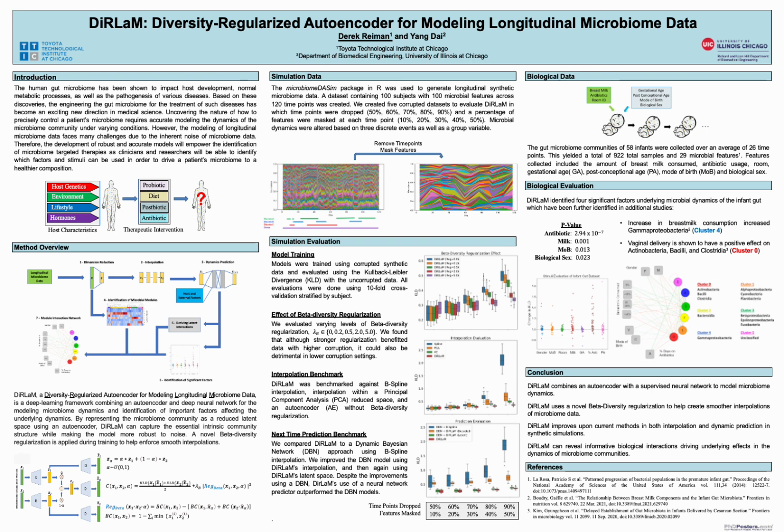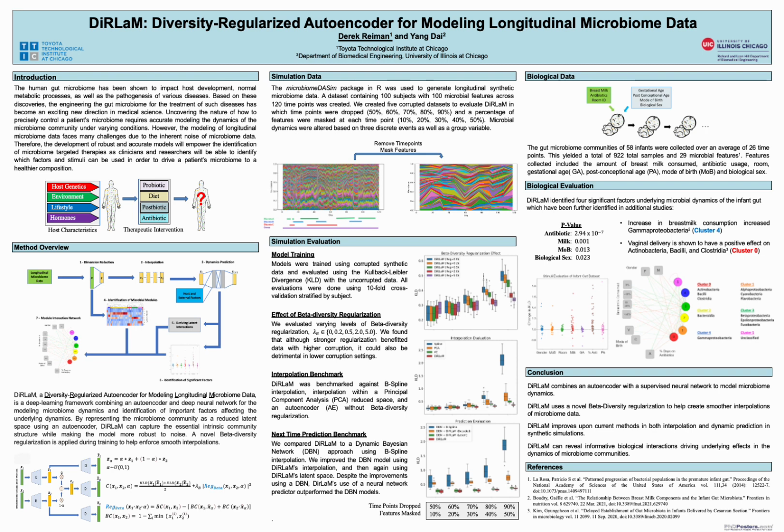Now we're going to turn to real-world biological data to demonstrate what DiRLaM can learn. We will be using a longitudinal microbiome dataset from a study by La Rosa and others that looked at 58 infant guts over about 26 time points, giving a total of 922 samples and 29 microbial features. Host characteristics included gestational age, post-conceptional age, mode of birth, and biological sex. External factors included the amount of breast milk consumed, amount of antibiotics used, and room ID.